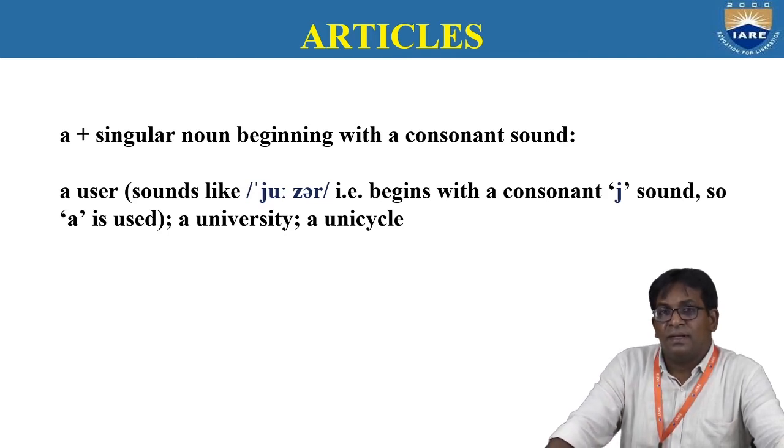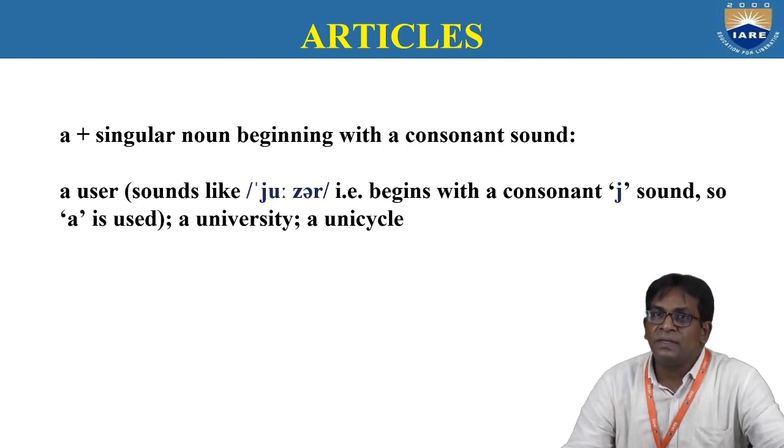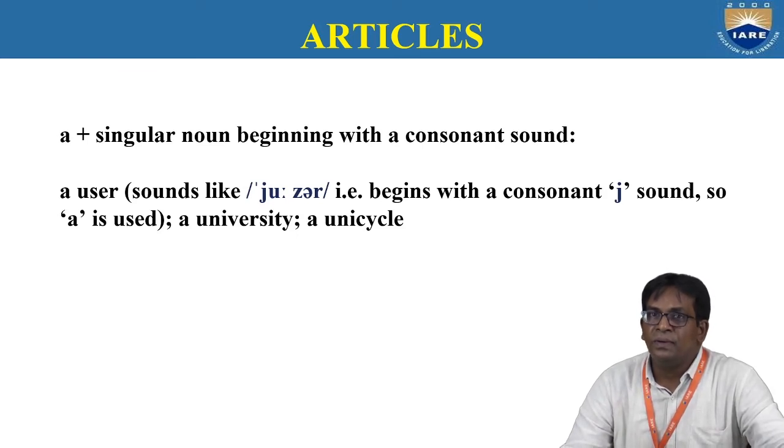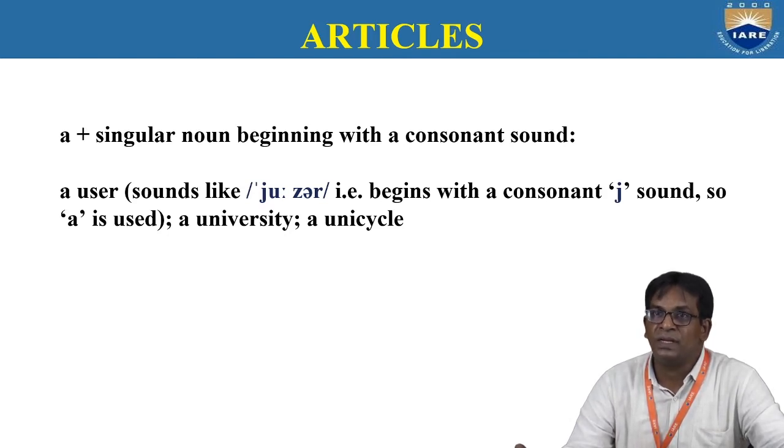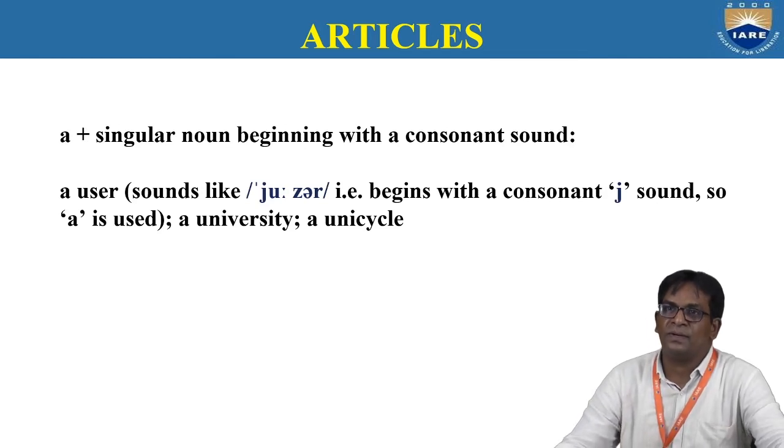But if it is really a vowel sound, we would have to use an user. But we use a user. You, that is the ya sound. It begins with the ya sound, so it is a user. Ya is a consonant sound.